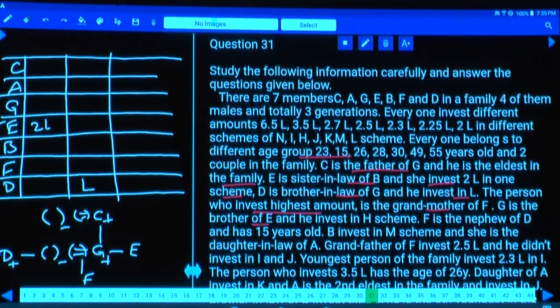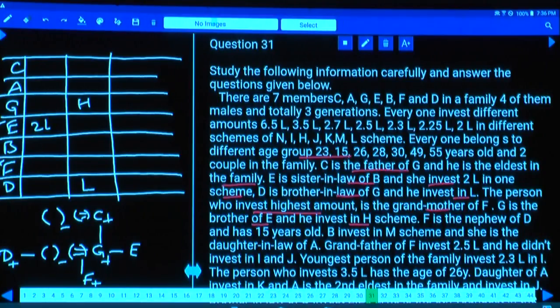As F is the nephew of D, D's sister's son is F. F is a male. And G is the brother of E, and he invests in a scheme. Which scheme did G invest in? G invested in scheme H.